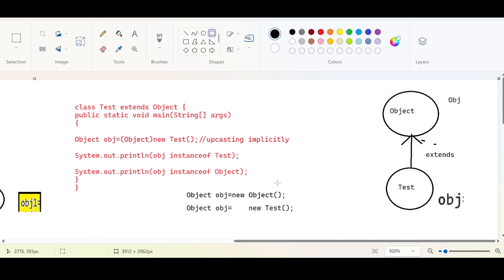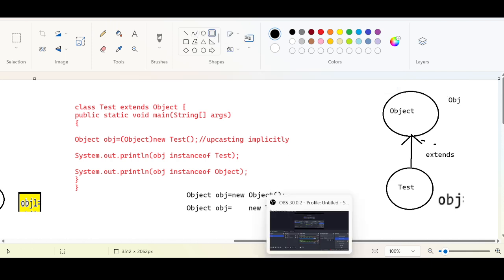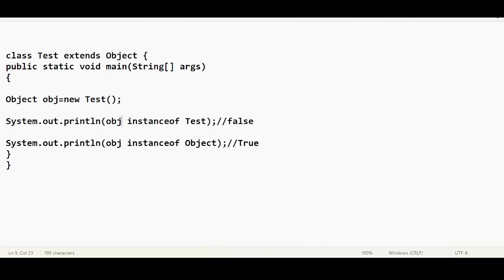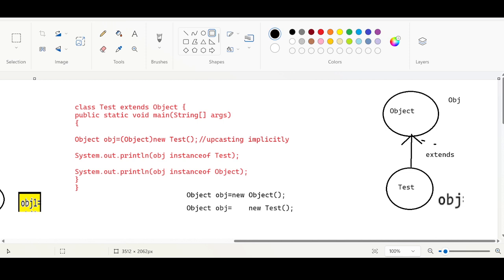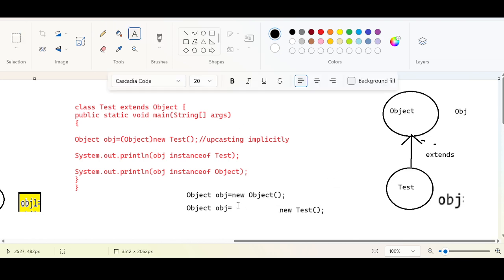And if you try to find obj instanceof Test, we will be thinking the same way that we thought just before: it is coming in the opposite direction, so it is false. But it is getting true. Why is it getting true? The proof is that typecasting is happening internally. This new Test is getting converted by implicit typecasting, upcasting. It's internally getting converted to Object type.